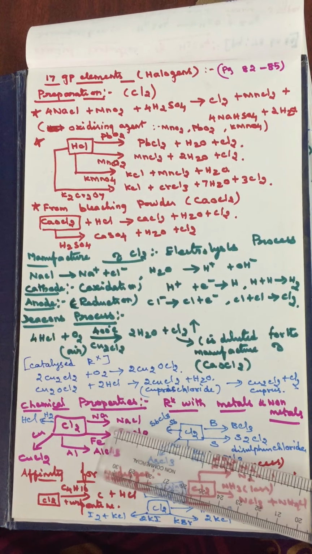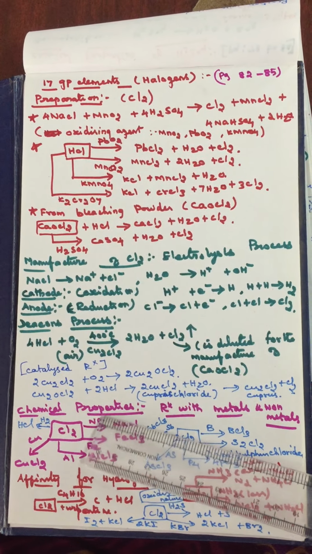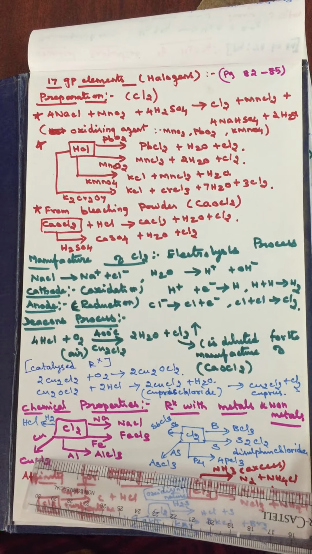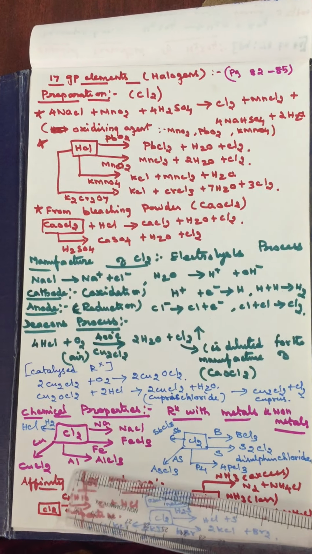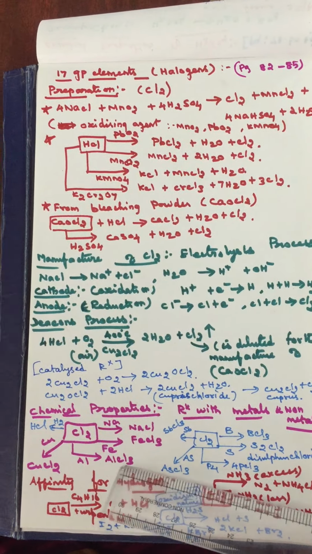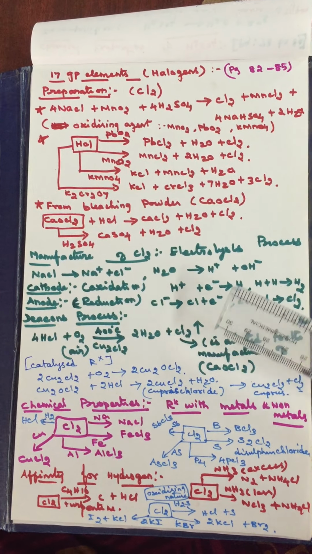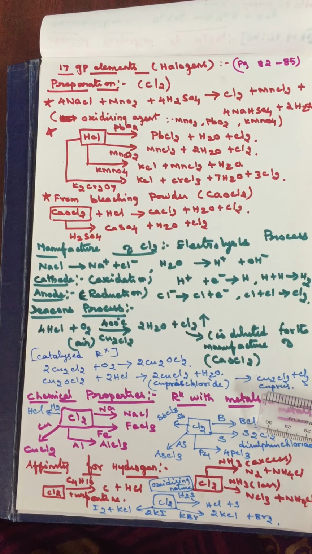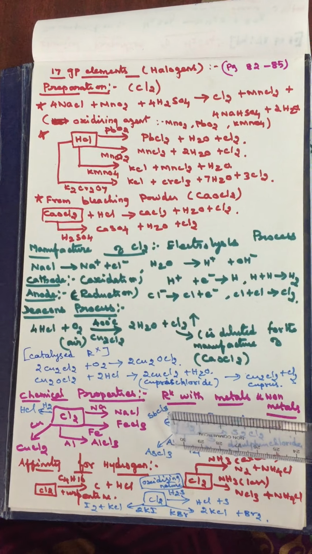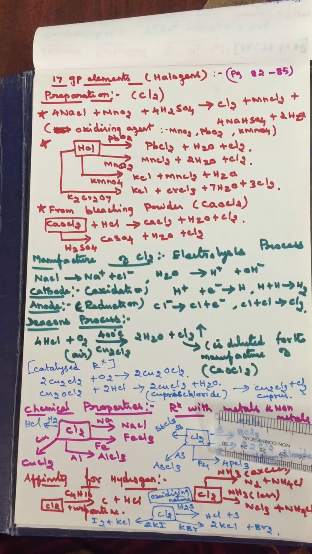Next is chemical properties of chlorine. First, how chlorine reacts with metals like sodium, iron, aluminium and copper. With sodium it gives sodium chloride, with iron it gives ferric chloride, with aluminium it gives aluminium chloride and with copper it gives copper chloride. With non-metals like hydrogen it gives hydrogen chloride, with boron it gives boron trichloride, and with sulfur it gives disulfur dichloride, formula S2Cl2. With arsenic it gives arsenic chloride, and with phosphorus it gives phosphorus trichloride, and phosphorus pentachloride is also formed.